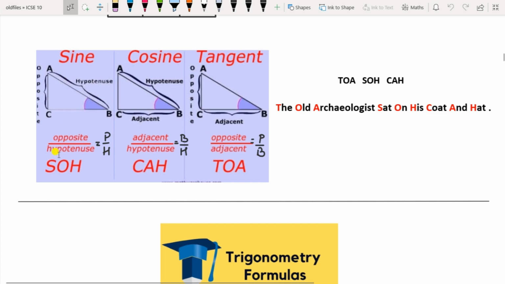So here also we can write the short form: SOH, CAH and TOA. Now if you rearrange these letters to get SOH CAH TOA, the mnemonic can become: the old archaeologist sat on his coat and hat. The old archaeologist sat on his coat and hat. So this way also it can be remembered.